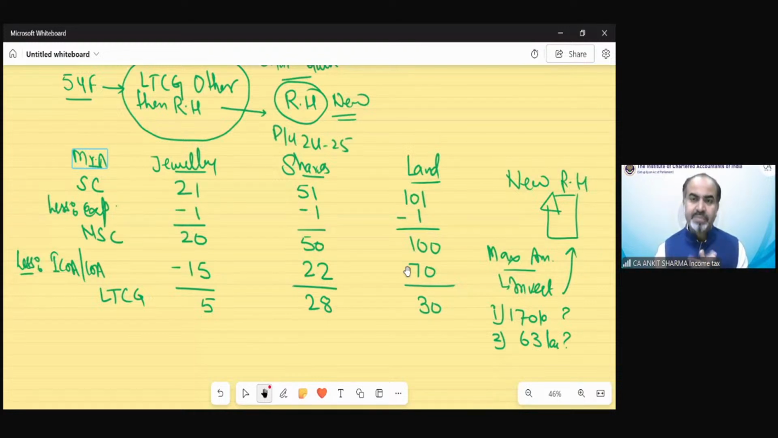Any other? It's a very simple mathematical question. There is nothing related to capital gain or income tax or any other concept. It's just a proper simple mathematics question. It's a very layman question. And I guess more than 90% of students say 63 lakh, which is a wrong answer. It would be 170 lakh rupees.